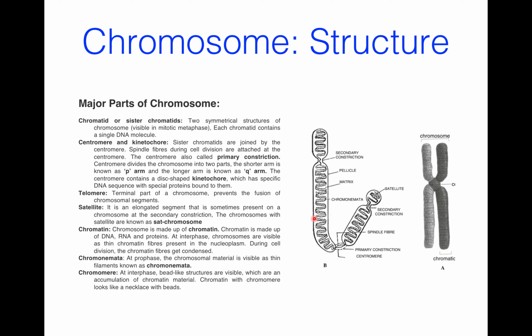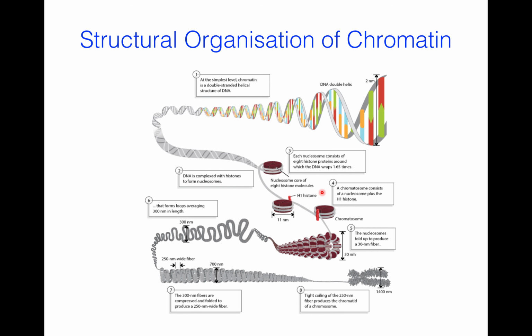Chromosome is surrounded by pellicle. The secondary construction again. So it is a chromosome structure. Now structural organization of chromatin. Here you can see DNA, double helix. It is 2 nanometer in width. At the simplest level, chromatin is a double-stranded helical structure of DNA.